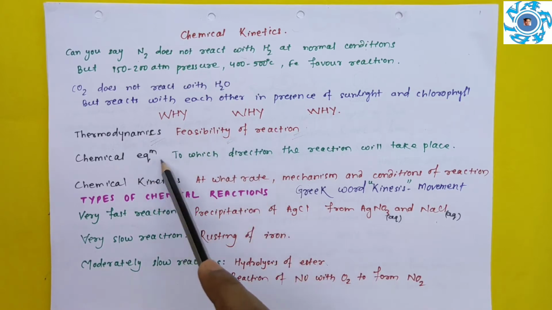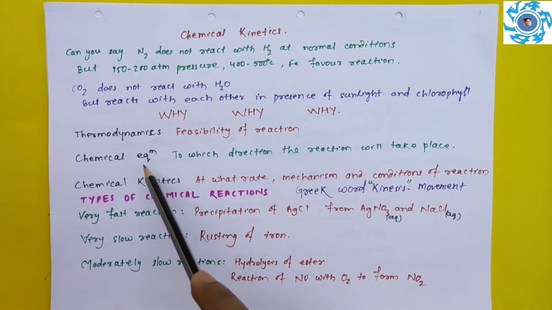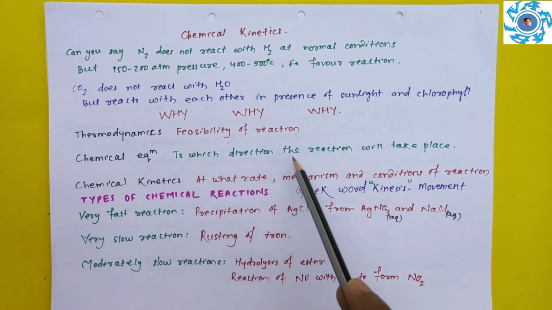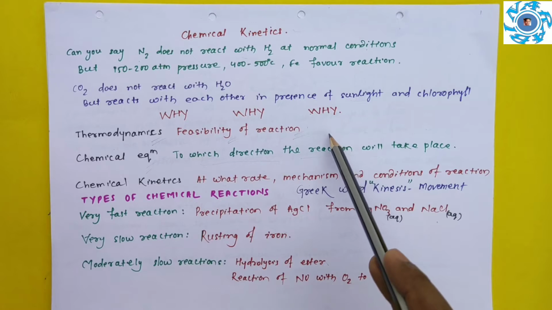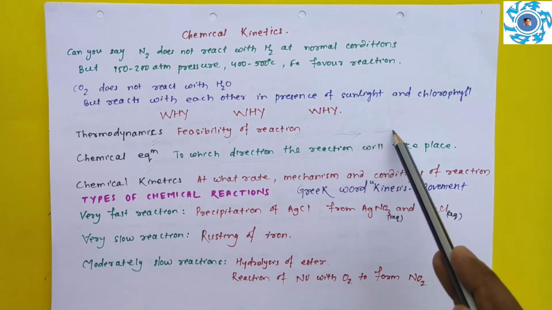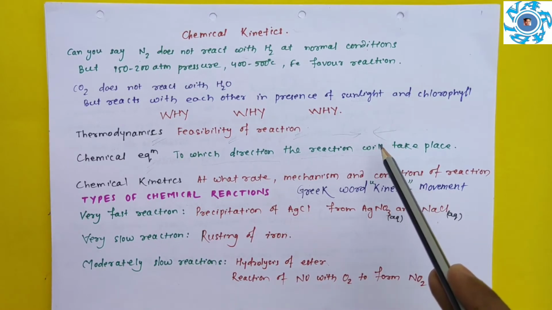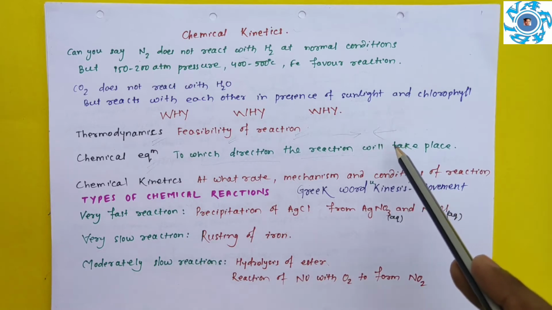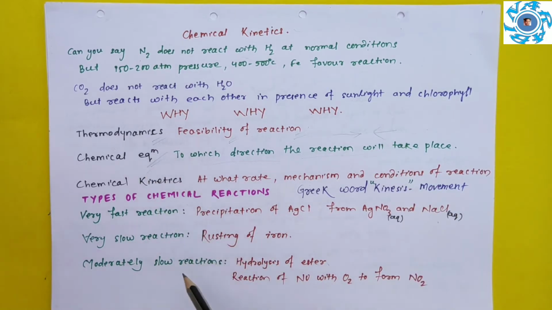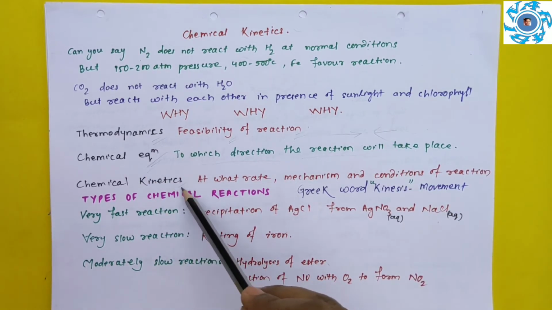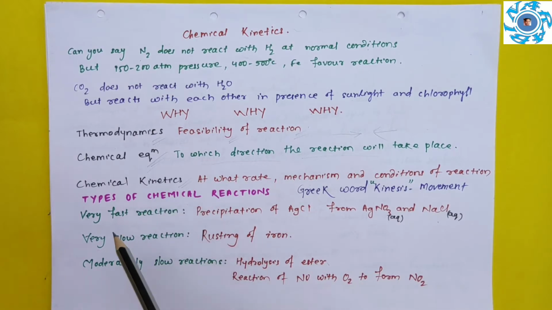Next is chemical equilibrium. What does chemical equilibrium explain? Chemical equilibrium explains in which direction the reaction will take place. The reaction will take place in the forward direction or the reaction will take place in the backward direction. That is explained by what? Chemical equilibrium. Next is about this chapter, chemical kinetics.